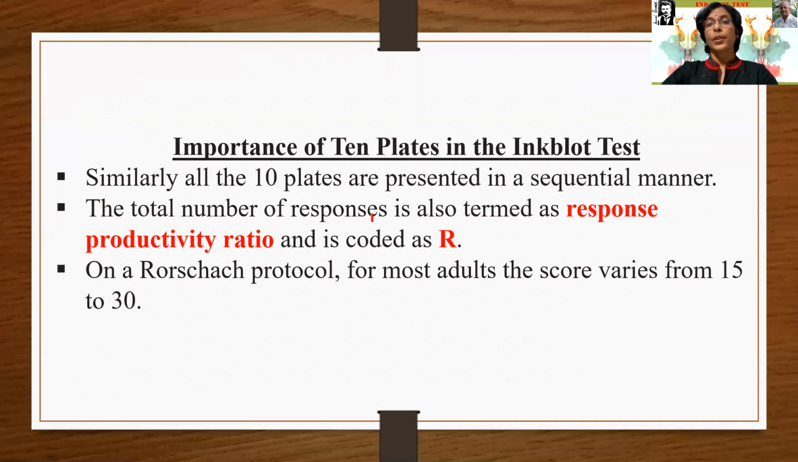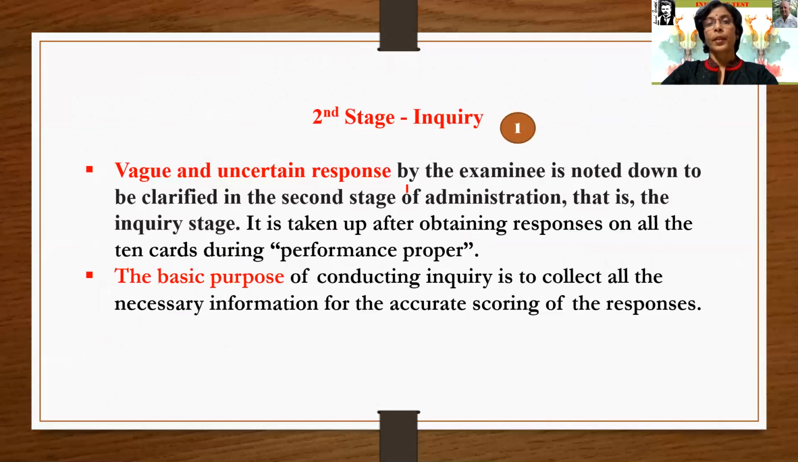The total number of responses is also termed as response productivity ratio and is coded as R. Response productivity ratio is taken out according to the total number of responses. On a Rorschach protocol, for most adults, the score varies from 15 to 30. It's a case of the adults.